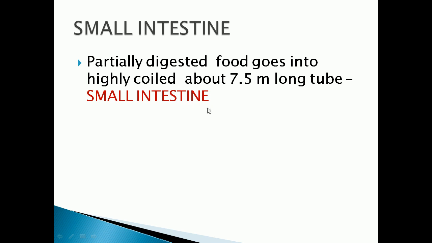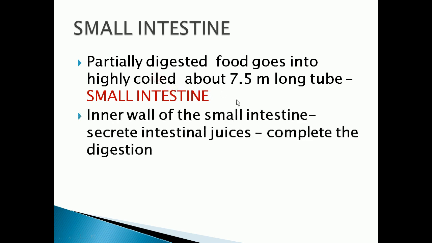Small intestine. Then the inner wall of the small intestine will secrete the intestinal juices. These intestinal juices will complete the digestion process.